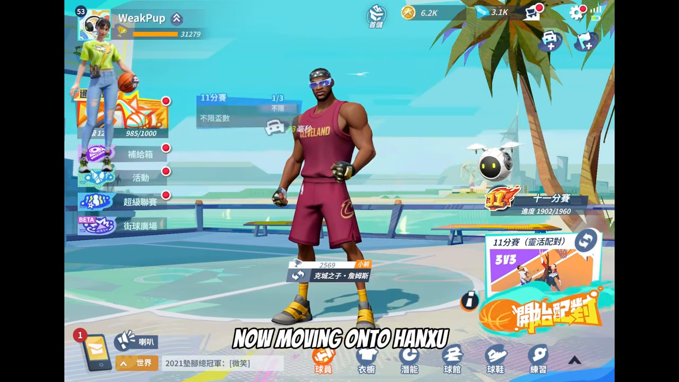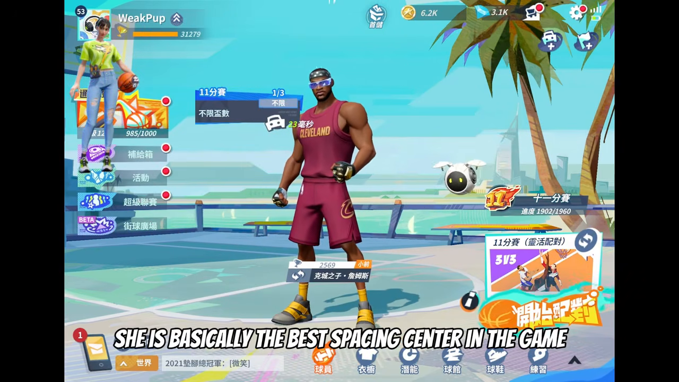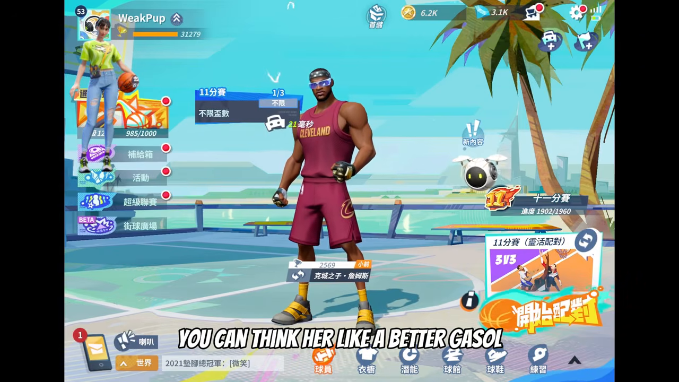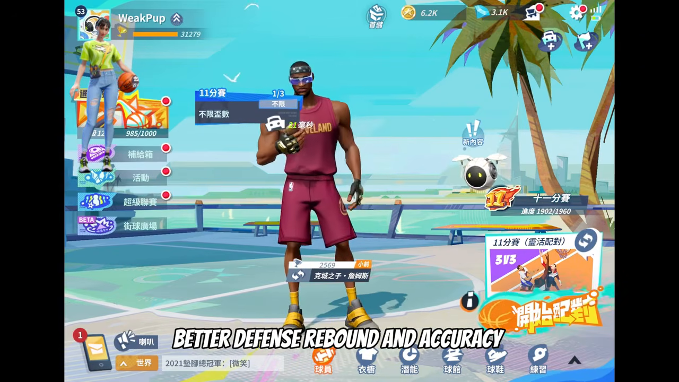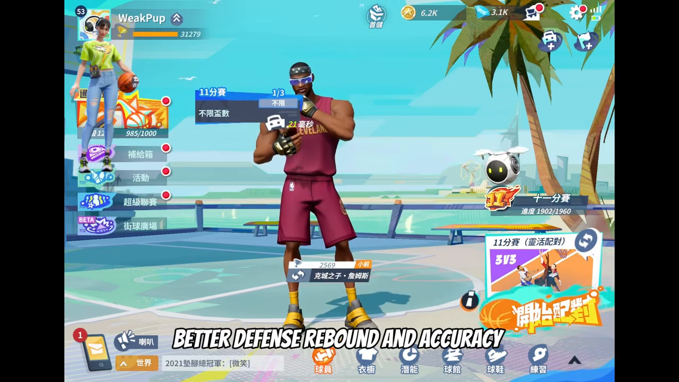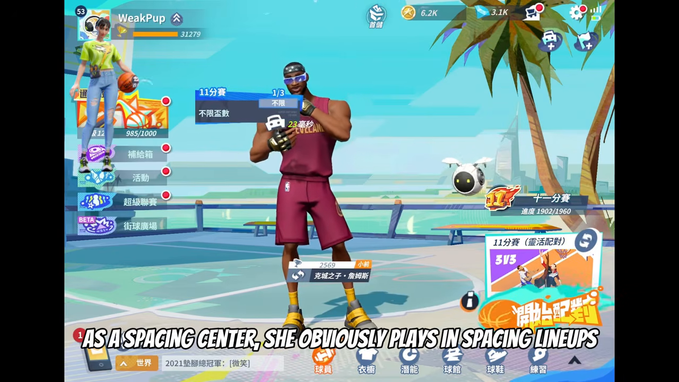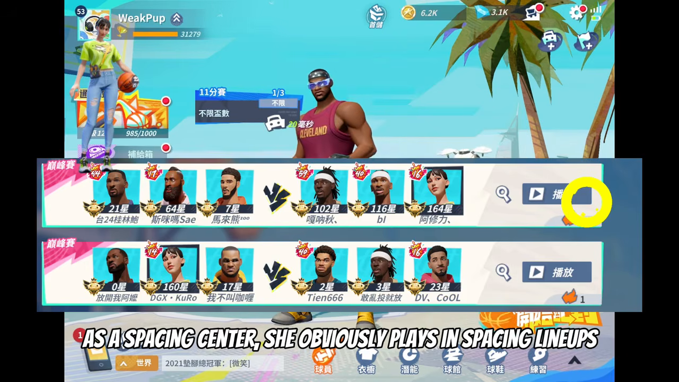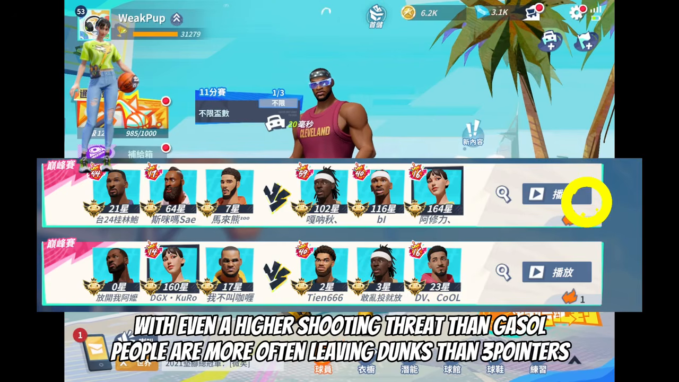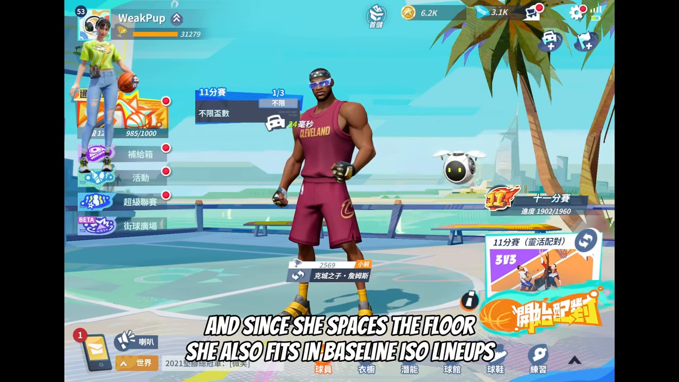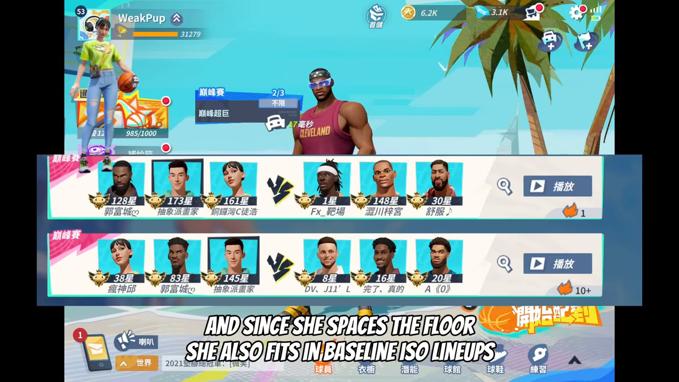Now moving on to Hangsu. She is basically the best spacing center in the game. You can think of her like a better Gasol. Better defense, rebound and accuracy. As a spacing center, she obviously plays in spacing lineups. With even a higher shooting threat than Gasol, people are more often leaving dunks than 3-pointers. And since she spaces the floor, she also fits in baseline ISO lineups.